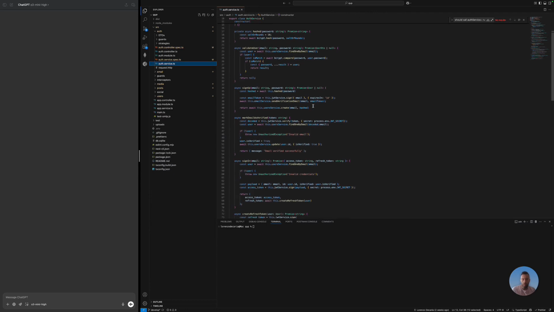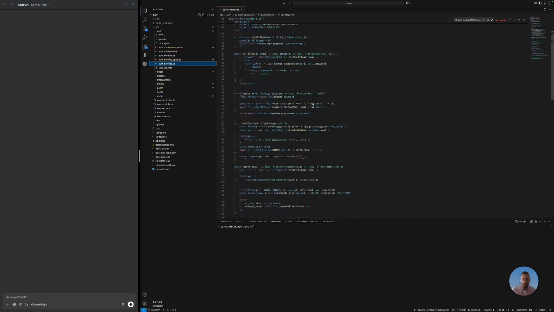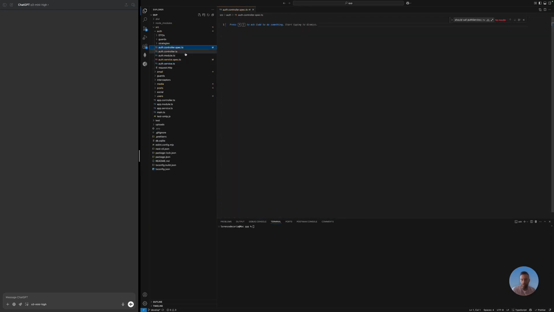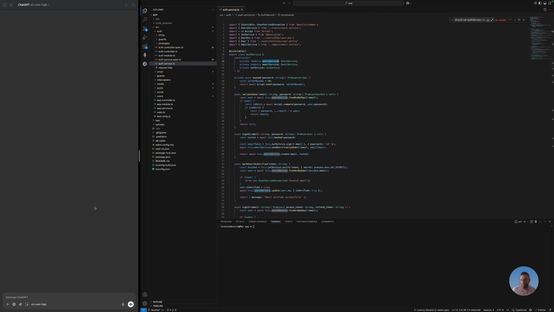So I want to see how able ChatGPT is to generate all the mock dependencies in the controller, and then also all the mocks that the auth service needs, plus all the unit testing. So let's get started with this file here. And we're gonna tell ChatGPT to work with this file. So here we are, let's start prompting.